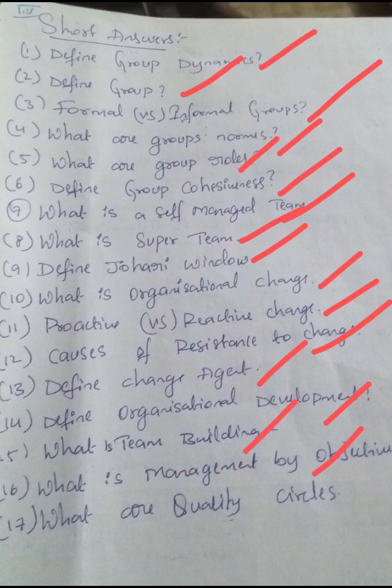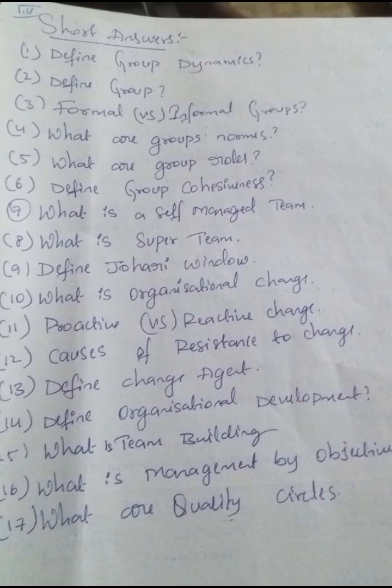Okay, MBO stands for what? Management by objectives. M stands for management, B stands for by, O stands for objectives. Okay, what are quality circles? These are our short answers.